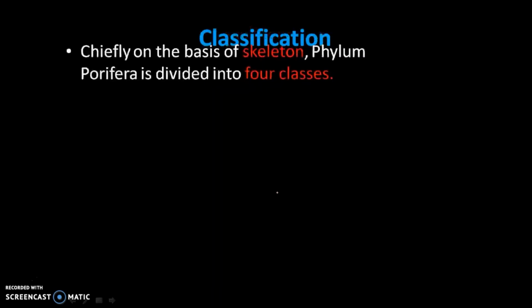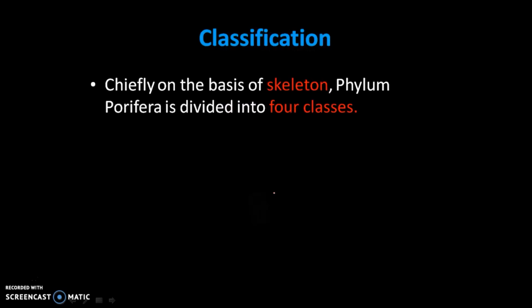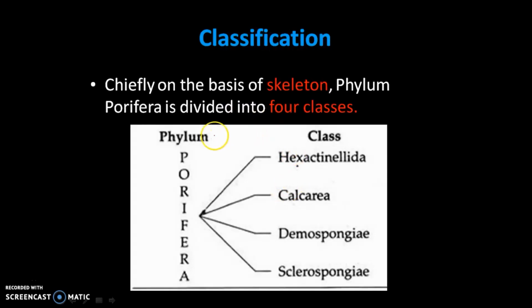Now move on to classification. On a modern basis there are four classes, and this classification is based on the mode of skeleton. One is Hexactinellida, one is Calcarea, another is Demospongiae, another one is Sclerospongiae. Let's move on to the classification.